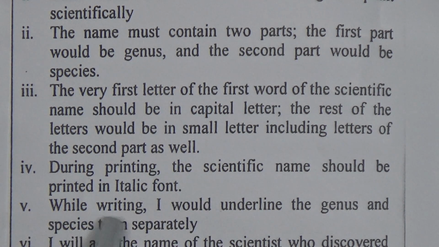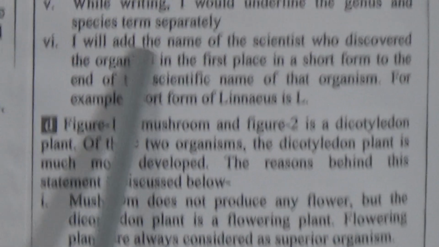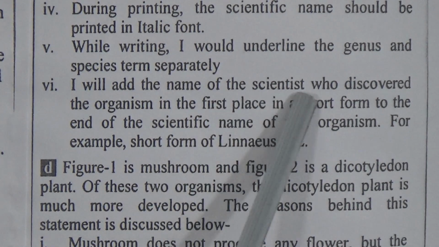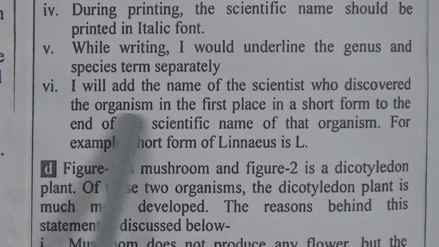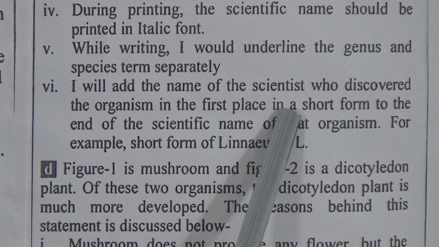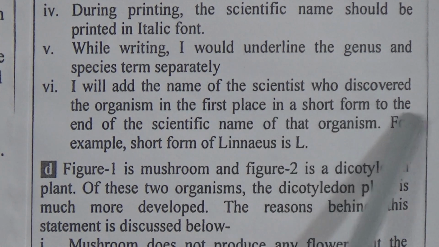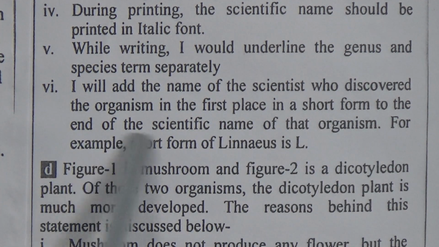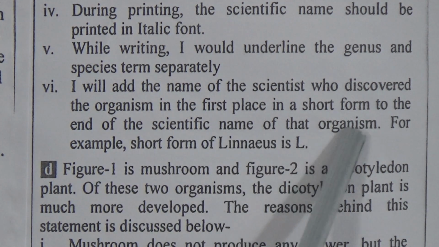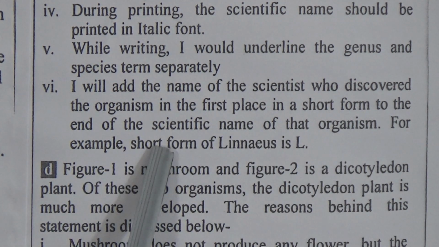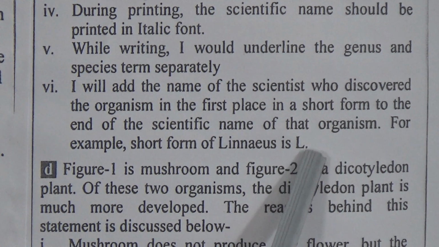Fifth one, while writing, I would underline the genus and species terms separately. And last one, I will add the name of the scientist who discovered the organism in the first place, in a short form, to the end of the scientific name of that organism. For example, short of Linnaeus is L.